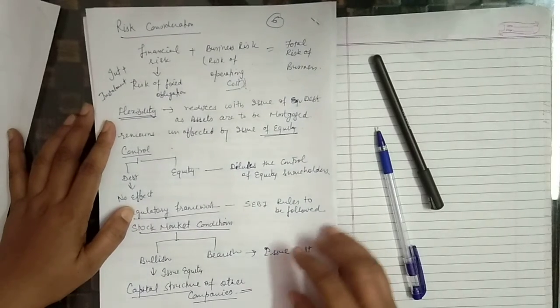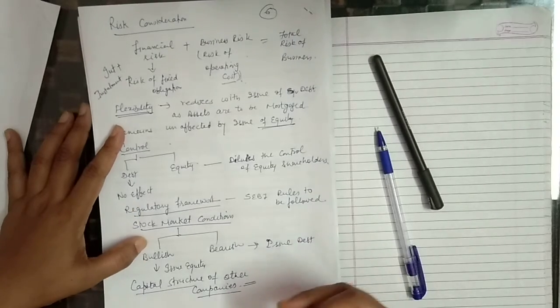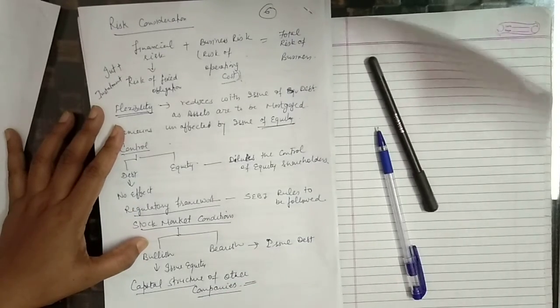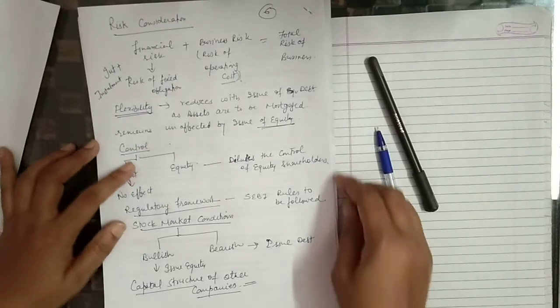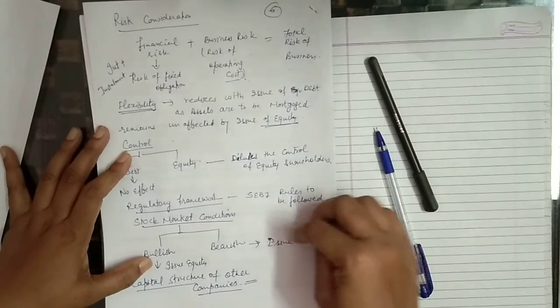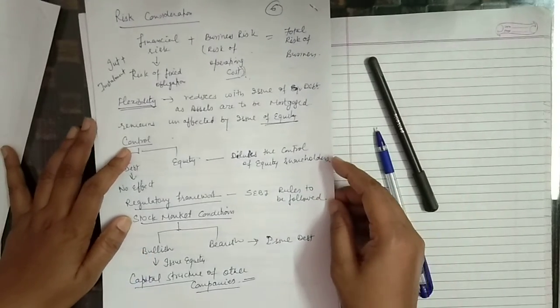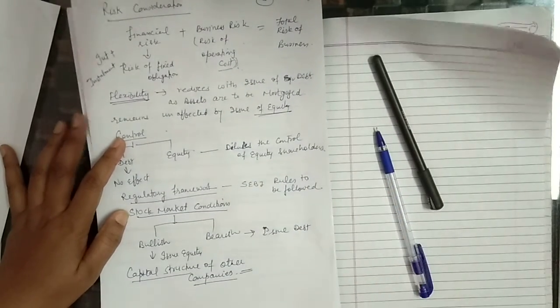Whether the stock market is bullish or bearish. Bullish means increasing prices. If prices go on increasing, there is boom period. Boom period means company is going to earn more and more profit in the future, then it should issue equity. If the market is bearish, then it should issue debt, as the company's share prices are going down.